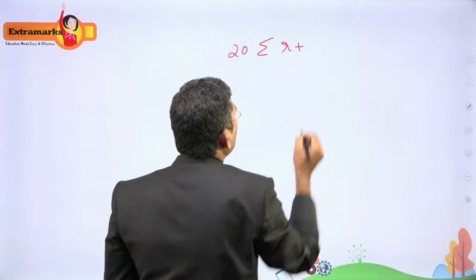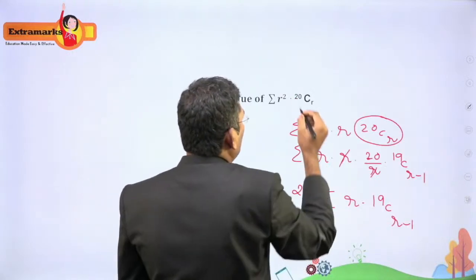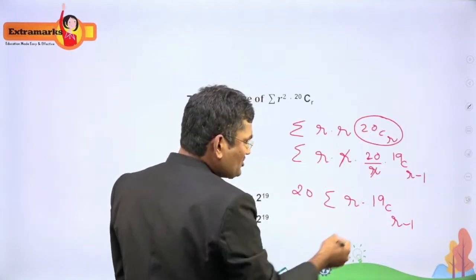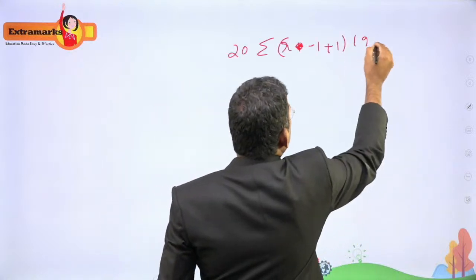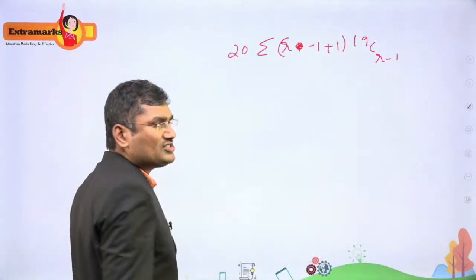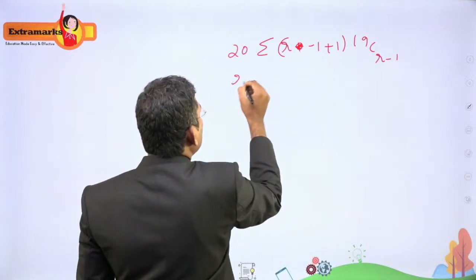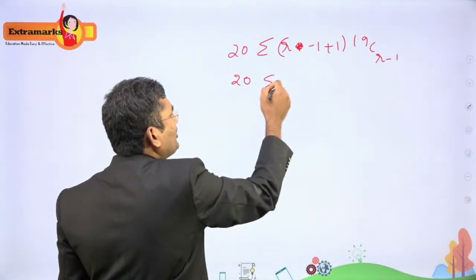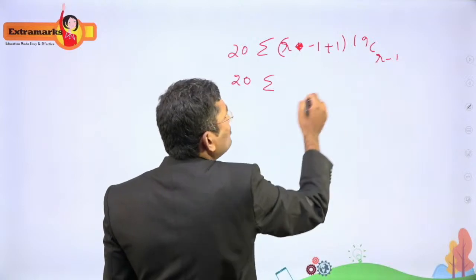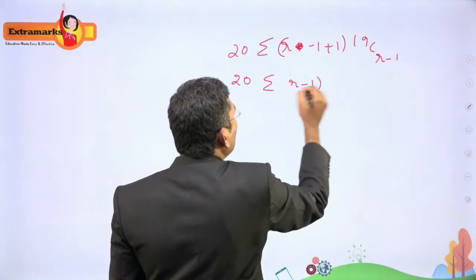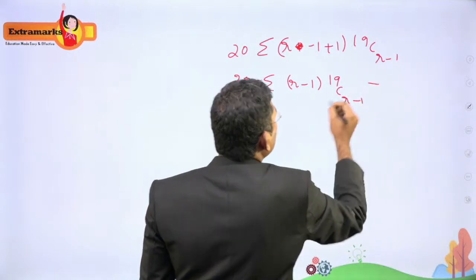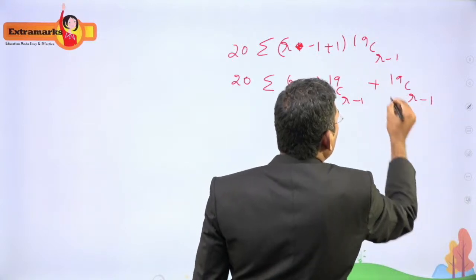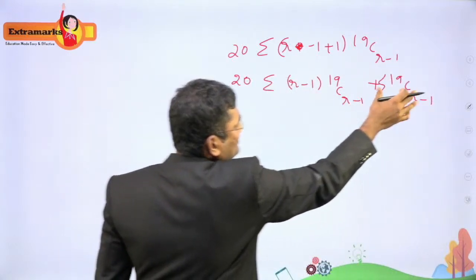R plus 1. So what do I require? I require minus 1. So I need to put minus 1 and plus 1. So the next one is 19 C r minus 1, as it is. I am adding minus 1 and plus 1. Now I am simplifying this. 20 sigma. This one can be written as 2 sums. I can put the 2 sigmas. Divide this into 2 terms. R minus 1 into 19 C r minus 1, plus 1 into this, so 19 C r minus 1. So I am keeping sigma here also. Sigma of this and sigma of this.